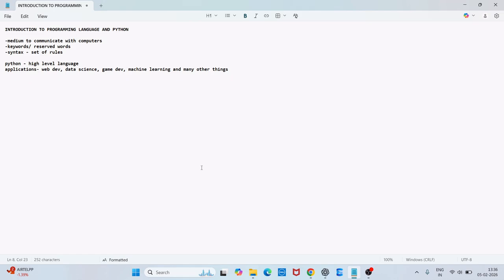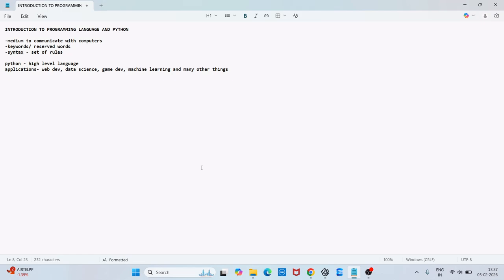Talking about normal English, we have to make sure that the words are correct and the grammar is correct, and only then do we proceed with the sentences. In the same way, in Python programming, the code needs to follow all the keywords, reserved words, and the syntax that meet the requirements of the Python compiler.